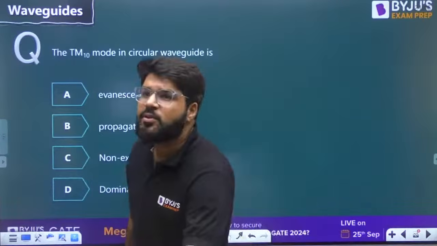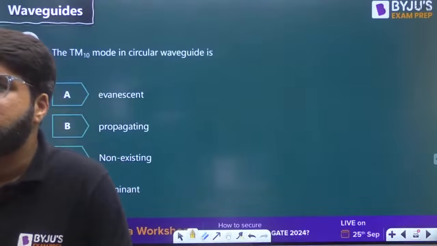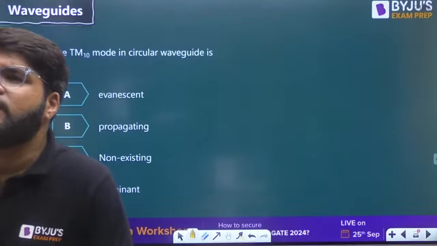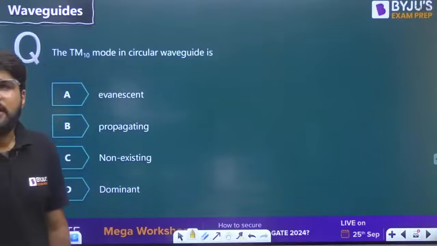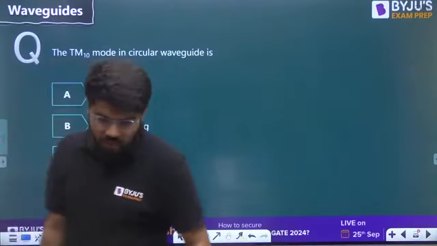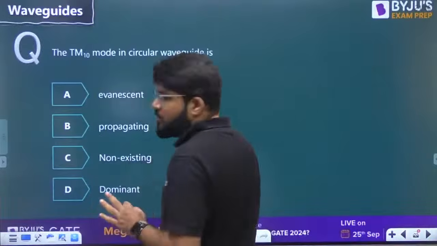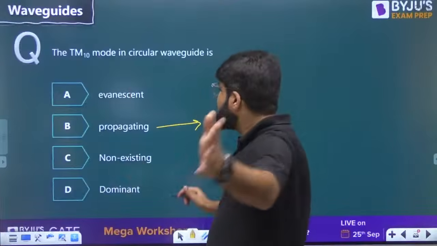Let me see what are the options given to you. Existing and propagating mode, I have not revised it yet. Okay, Gajendra, chalo, I'll tell you. Manasvi says A, evanescent. Janvi says C. Dekho, what is the difference? First of all, make it clear. What is the meaning of propagating mode? Propagating mode, as just explained in the previous questions also.